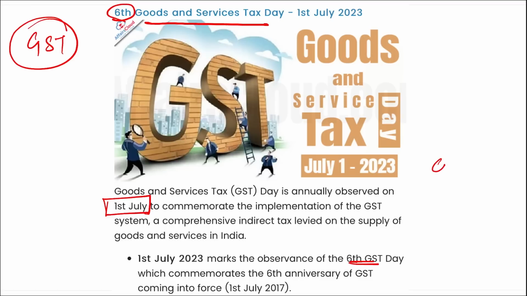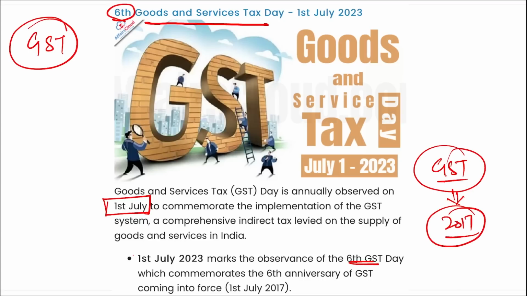So we can say that GST tax came when, in which year? It came in 2017, and since then we are observing this GST Day, and every year on 1st of July we observe this GST Day, correct?